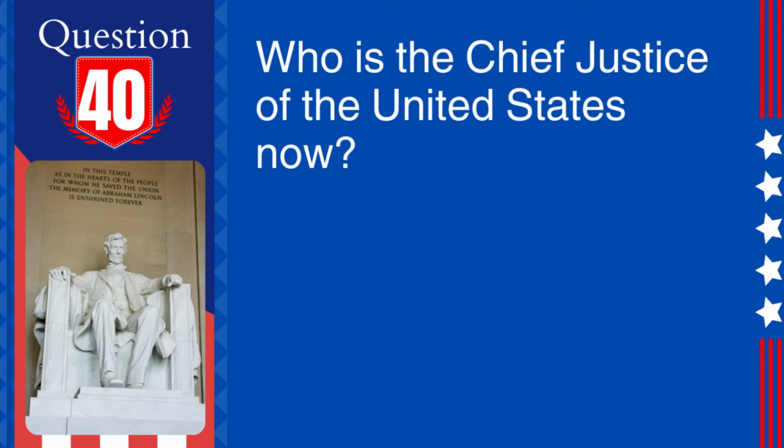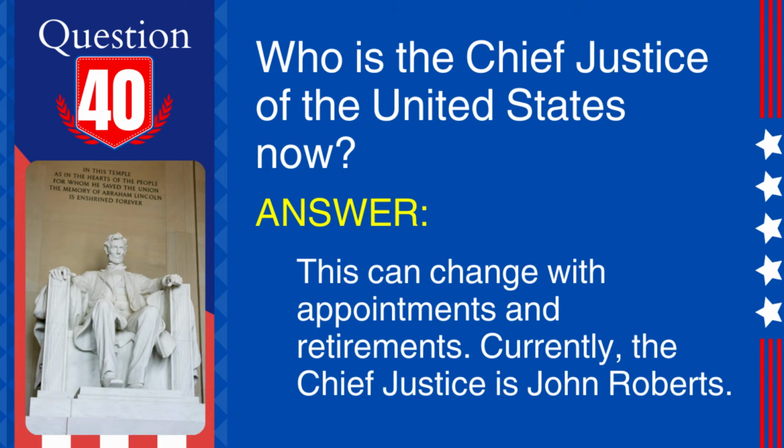40. Question. Who is the Chief Justice of the United States now? Answer. This can change with appointments and retirements. Currently, the Chief Justice is John Roberts. Explanation. The Chief Justice leads the Supreme Court and is appointed by the President and confirmed by the Senate. John Roberts is the current Chief Justice.